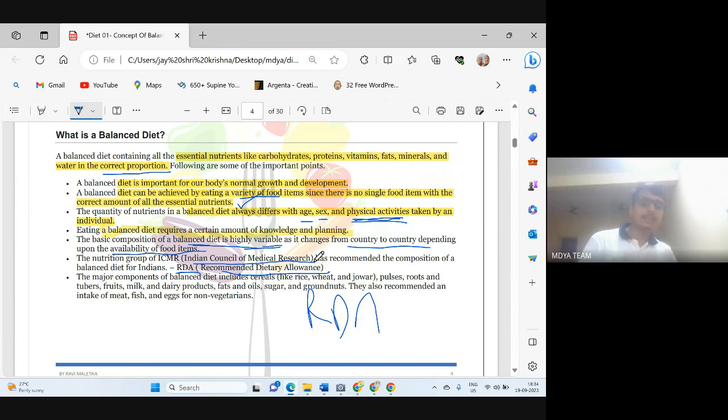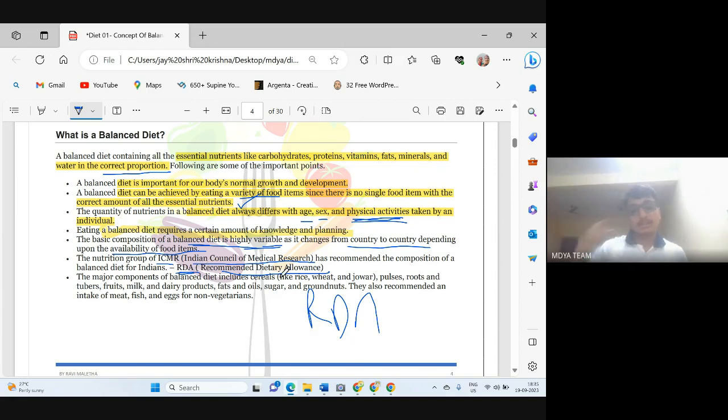I will share a PDF of ICMR. It is not for UGC NET purpose. It is for general purpose. On that PDF, you can see that ICMR has recommended various proportions of nutrients to various groups, like for females, for males, for children. ICMR has very beautifully classified all the groups and recommended all the dietary proportions. So for every country, there is some RDA. For our RDA, it is being fixed by ICMR, the Indian Council of Medical Research.